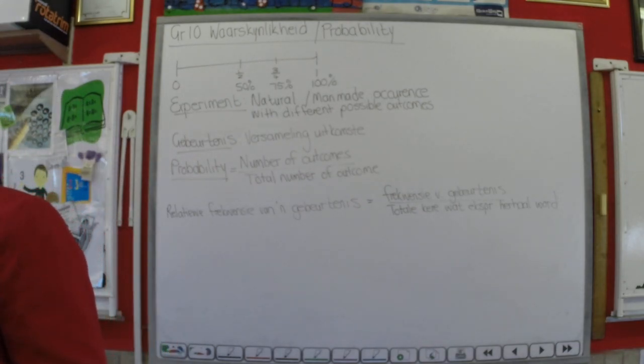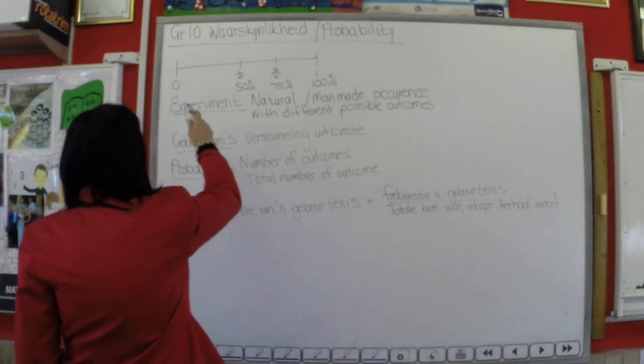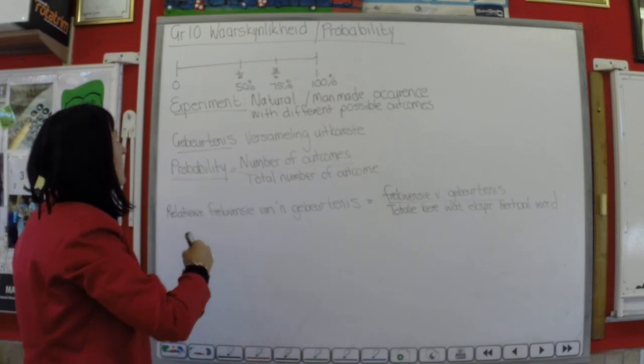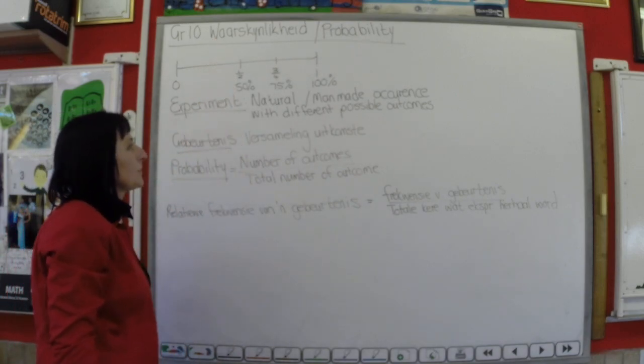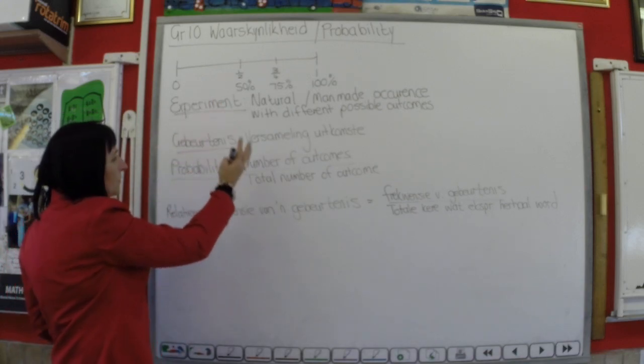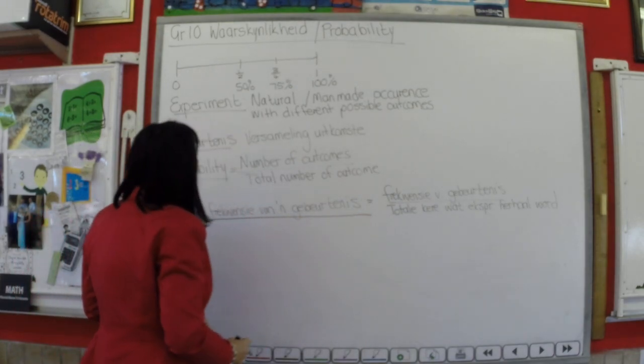That's the probability scale. So if you think in terms of a coin, wat is die kanse dat 'n muntstuk op kop gaan land? Then we'll say it's 50%. That's the scale of probability. And then a few more terminology that you must know.